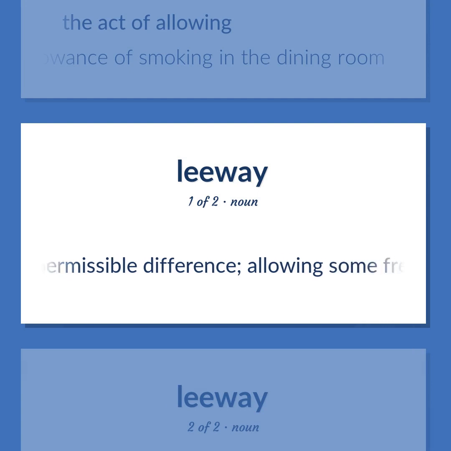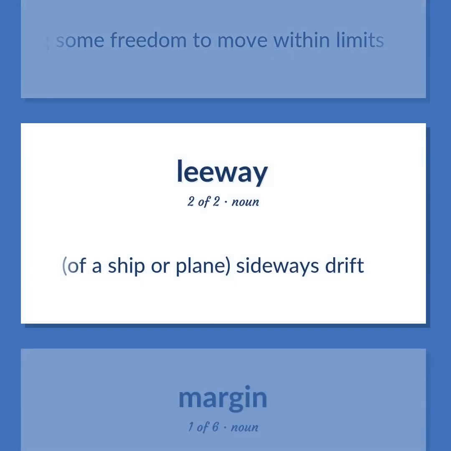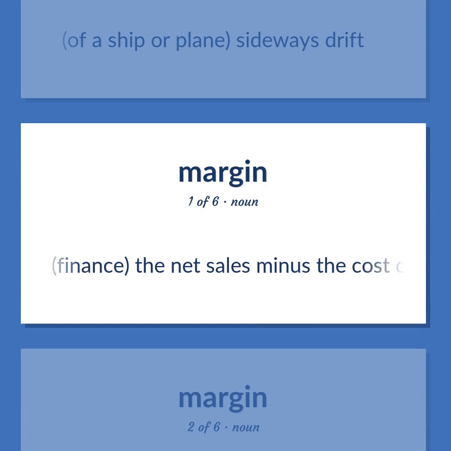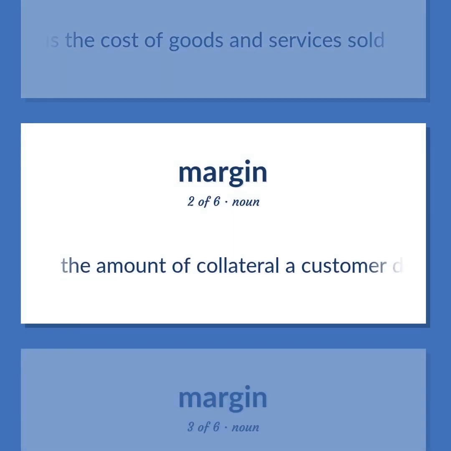A permissible difference, allowing some freedom to move within limits. Of a ship or plane, sideways drift. Finance: the net sales minus the cost of goods and services sold. The amount of collateral a customer deposits with a broker when borrowing from the broker to buy securities.